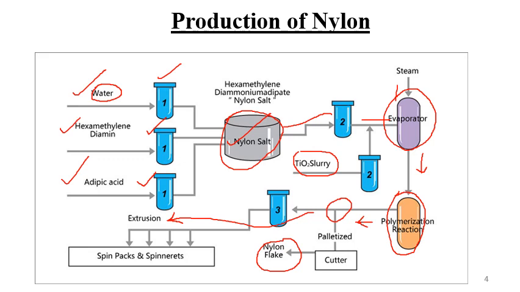So this extrusion chamber is basically used to get the nylon fabric. After this extrusion chamber there are spin packs and spinnerets. So what happens in spin packs and spinnerets? These nylon 6,6 thin filaments, or we could say thin fabric, are produced in the spinnerets. This is our end product, right? The nylon fabric is formed at the last, and here we are getting pellets of nylon, right?